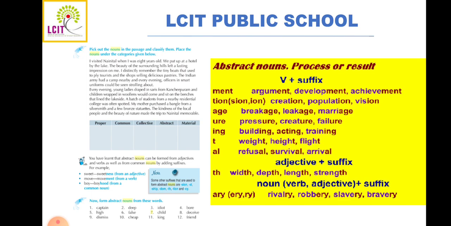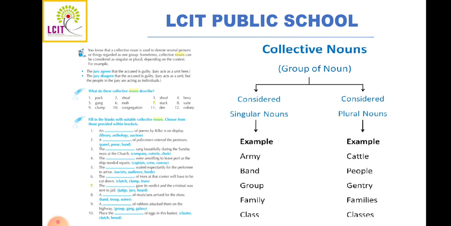Now for example, it is given in your book: sweet, sweetness, from an adjective. Now move, you added ment in that, and what did it become? It became movement, which is formed from a verb. Boy to boyhood. You added a suffix into these words, and now you have made a different kind of word. So here is a note for you. Some other suffixes that are used to form abstract nouns are given right in your book, and also some verb plus suffix examples are given on your screen. So now you know how to add this.